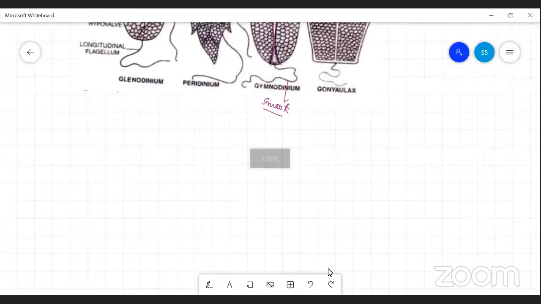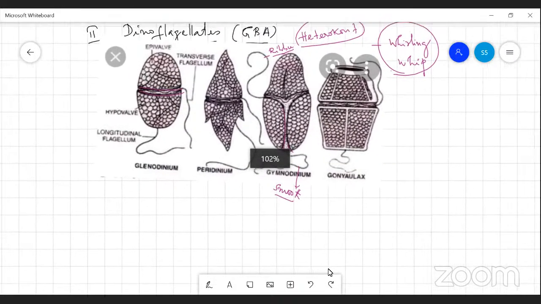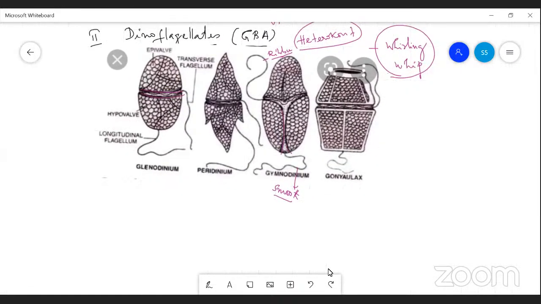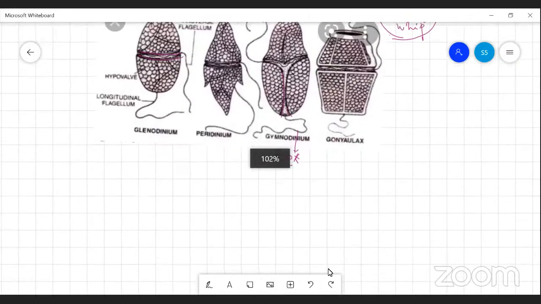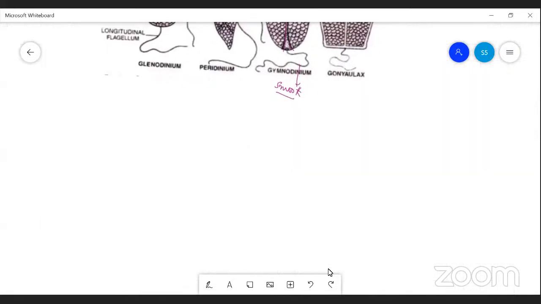See, these are certain examples of dinoflagellates. Every cell has only two flagella. From the NEET point of view, some dinoflagellates cause red tide.